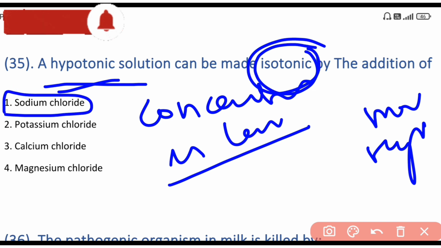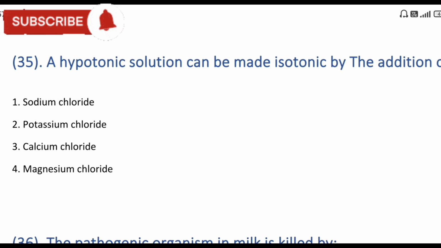If we add sodium chloride to the hypotonic solution, it becomes isotonic because the concentrations become equal. That is called an isotonic solution. So, we add sodium chloride to a hypotonic solution and it becomes isotonic. The answer is sodium chloride.